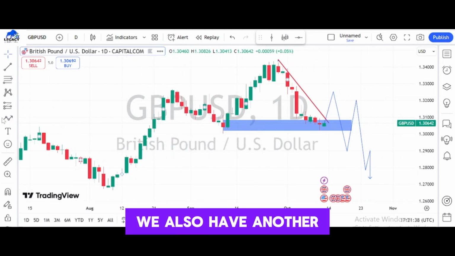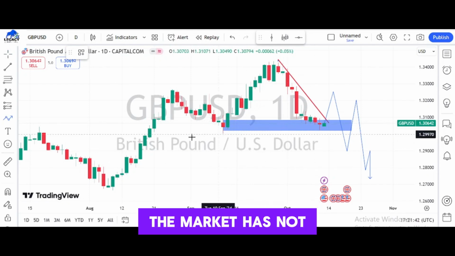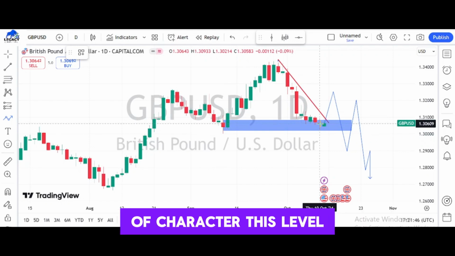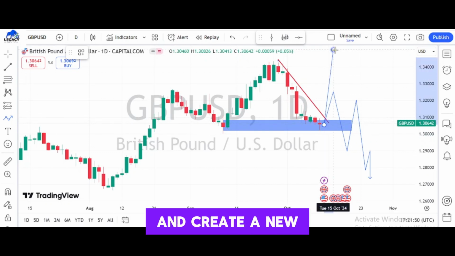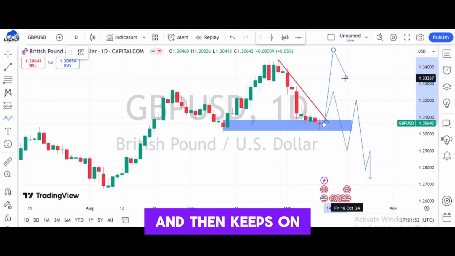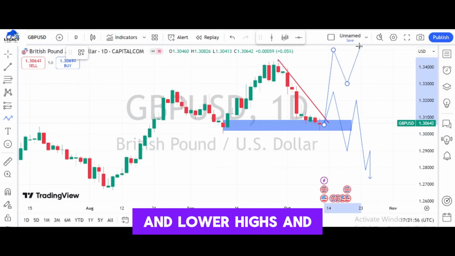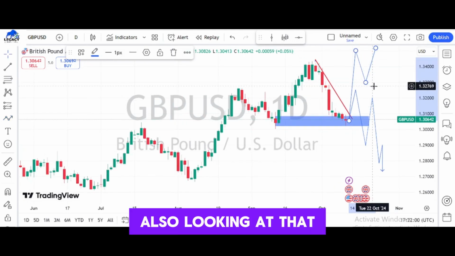Now, we also have another option whereby, since this is a demand zone, the market has not changed character. There is no change of character at this level. So the market can possibly retrace from this level and create a new higher high, and then keeps on creating series of higher highs and lower highs and moving back up. Then we will be also looking at that option.